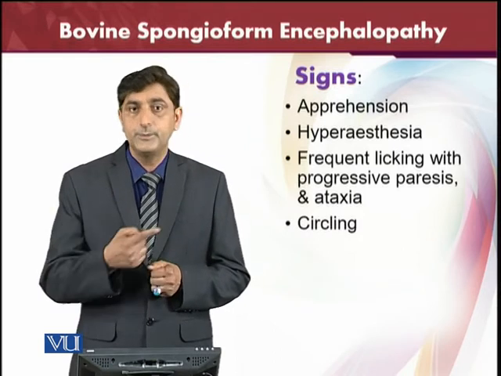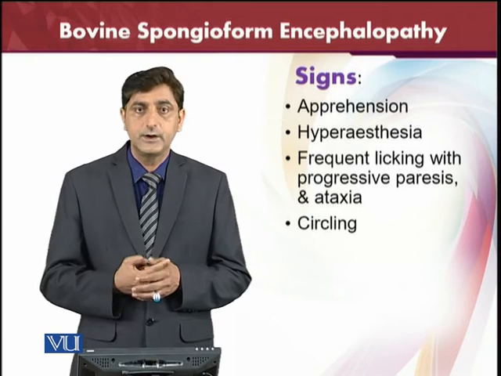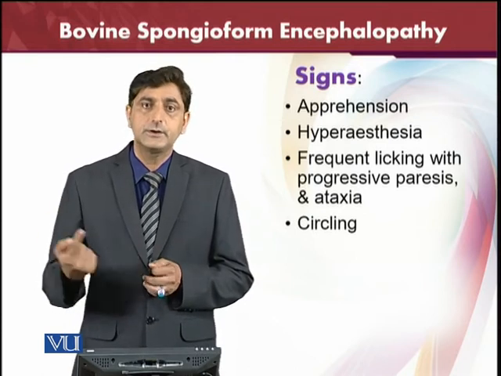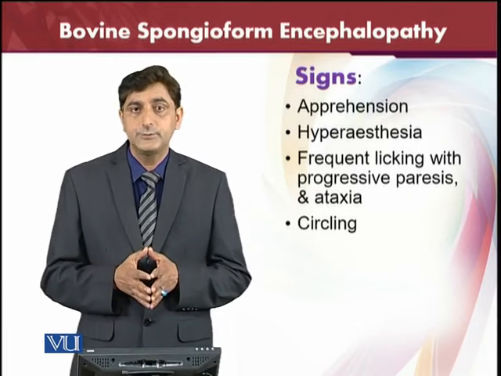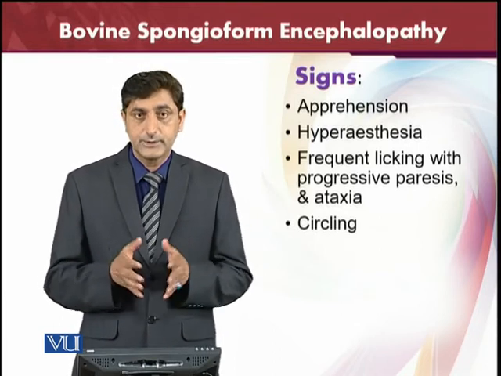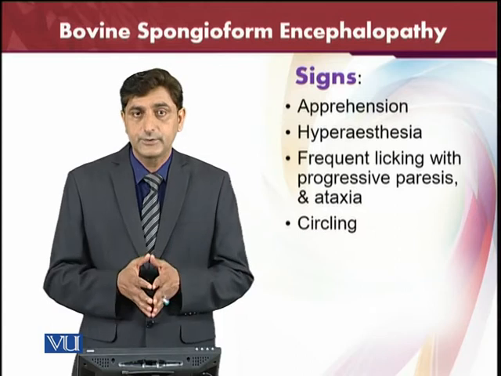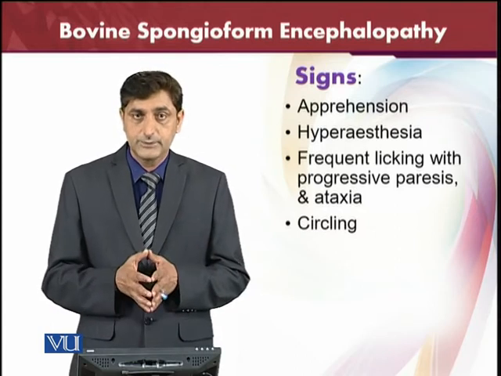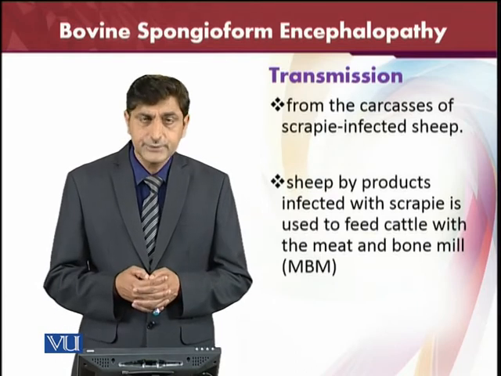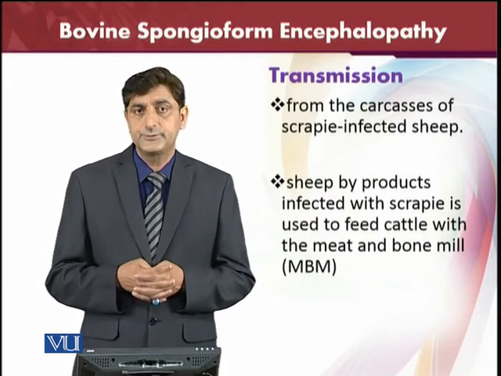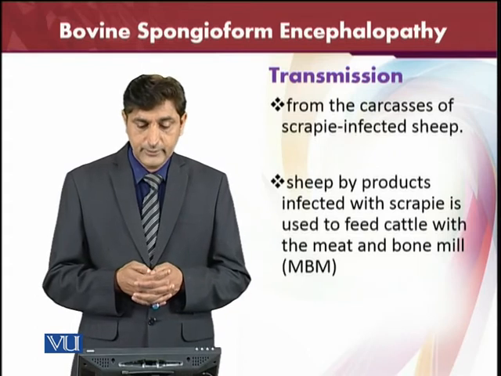Circling in different movements, against some trees or any objects, the circling movement of the animals is very common in this disease, and you can distinguish the disease from others because of this circling movement, which is caused by the spongiform encephalopathy. Now the transmission: how the disease is transmitted from one animal to another.